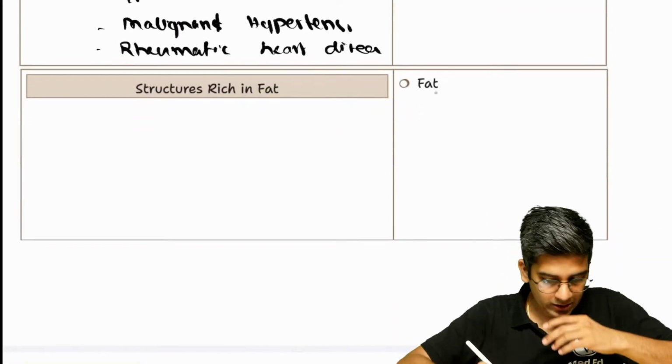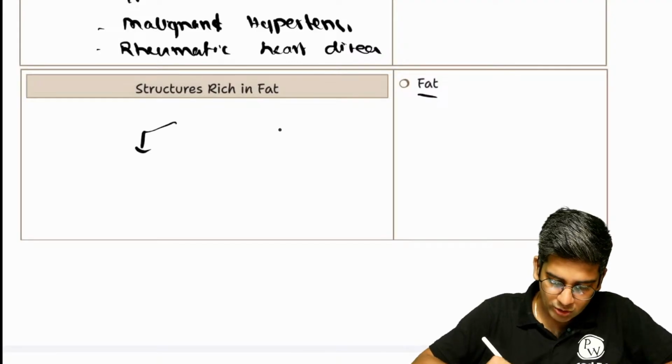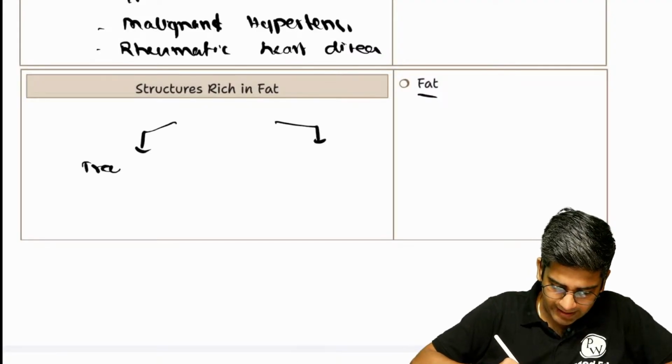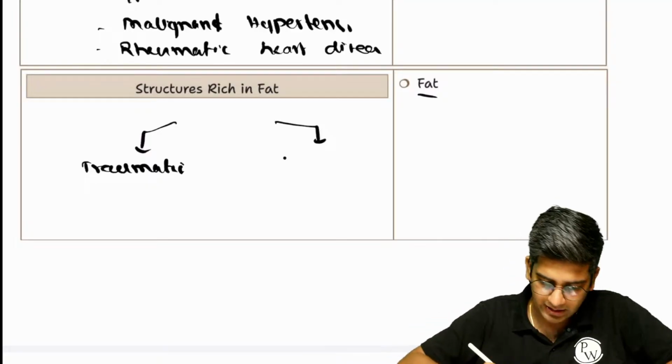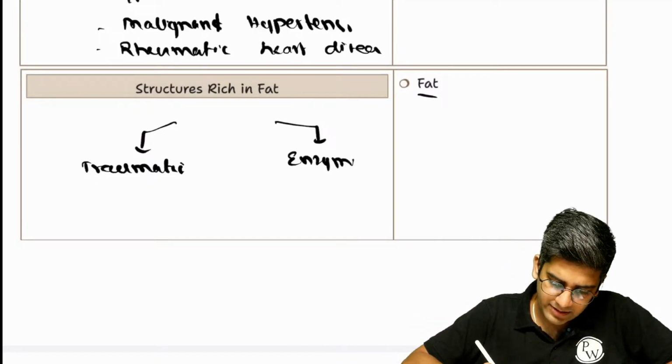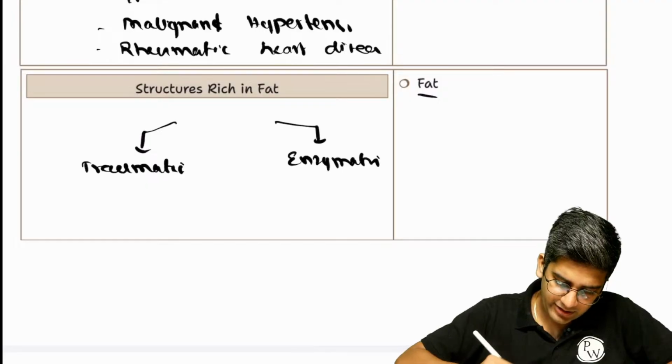Okay. Last but not the least, fat necrosis. Two types of fat necrosis. One is trauma-induced, traumatic fat necrosis, in any organ rich in fat. That's all. And the other is enzymatic fat necrosis. Enzymatic fat necrosis, what happens?